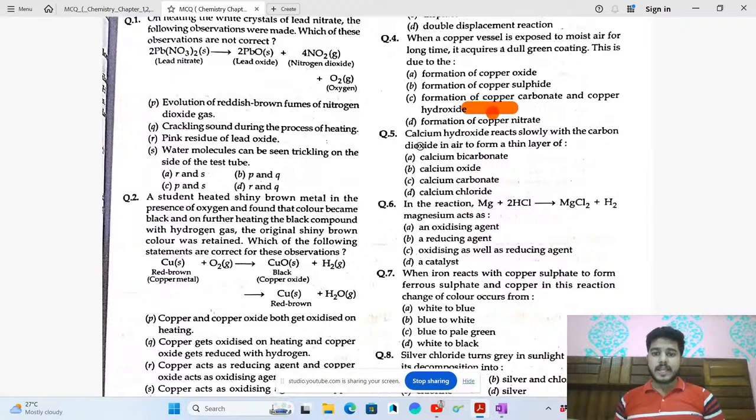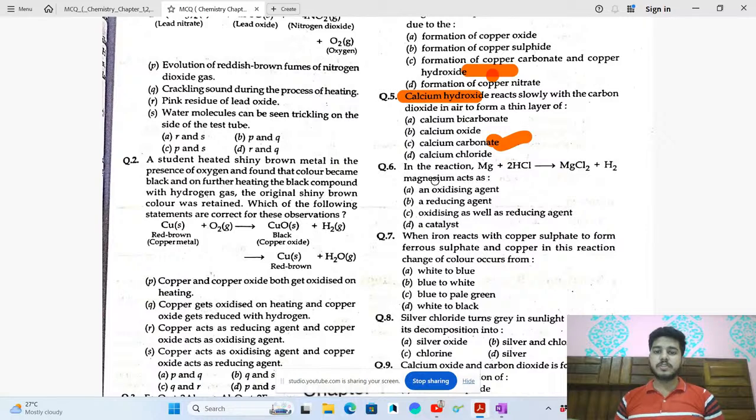Now, calcium hydroxide reacts slowly with the carbon dioxide in the air to form a thin layer. Calcium hydroxide reacts with carbon dioxide. Okay, so what will it make? When we do whitewashing, this reaction happens. So it forms calcium carbonate. That is whitewashing, which we see. Okay, sixth question is, in the reaction magnesium plus 2HCl gives MgCl2 plus H2.